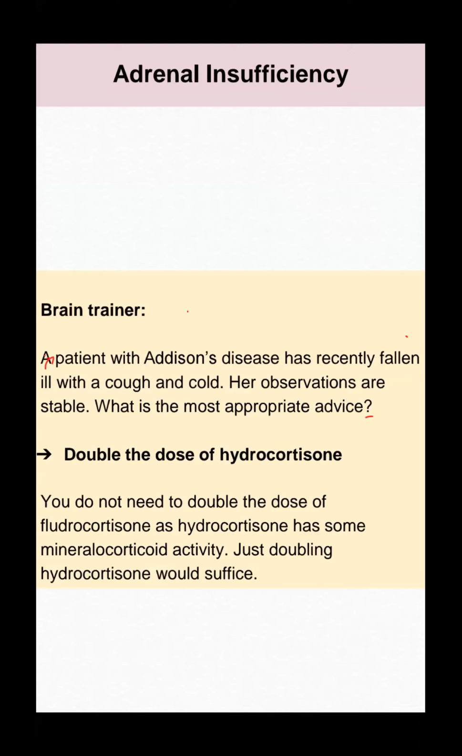Adrenal insufficiency question: if any patient with adrenal insufficiency is suffering from any fever or infection, we have to double the dose of hydrocortisone because the requirement increases. The exam question: a patient comes to hospital with adrenal insufficiency, taking hydrocortisone now. The patient is suffering from RTI or GIT problem or gastroenteritis, what will you do? You have to increase the hydrocortisone level.